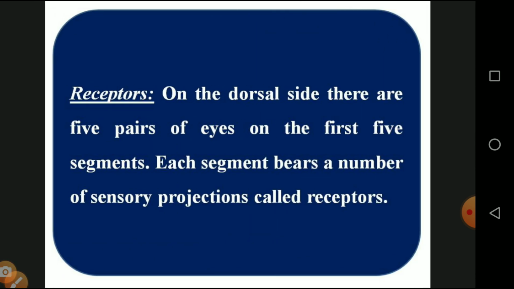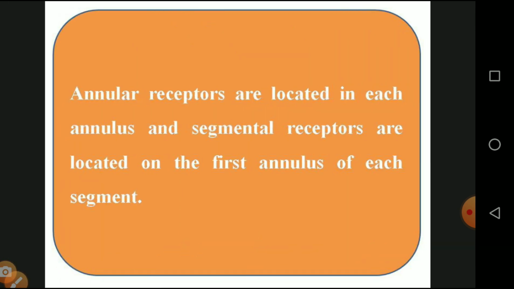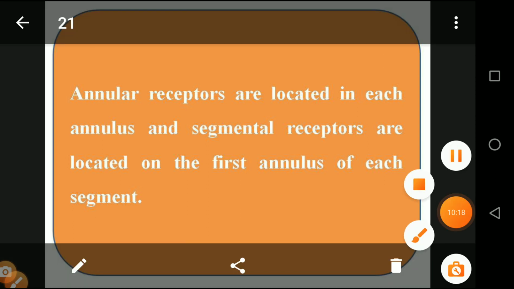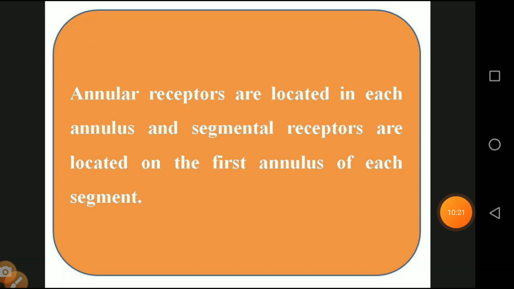And receptors on the dorsal side, they have 5 pairs of eyes on the first 5 segments. Each segment bears a number of sensory projections called receptors. So they find food and they have some kind of locomotion. All these things are done with the help of the receptors. Annular receptors are located in each annulus, and in each segment the receptor is located in the first annulus of each segment.